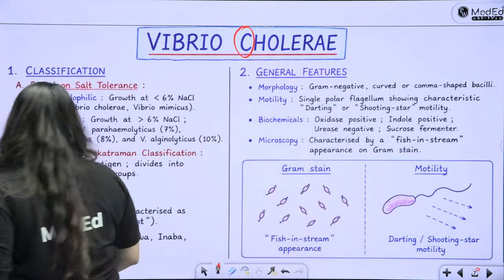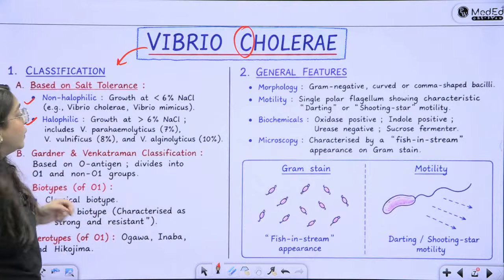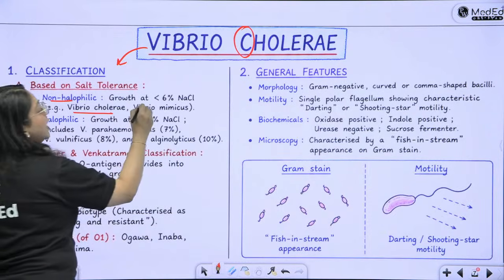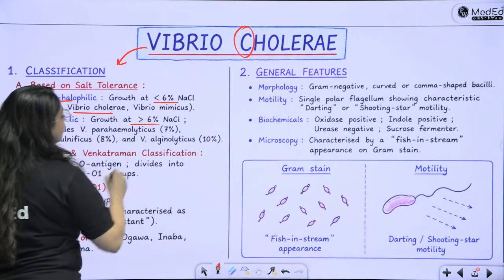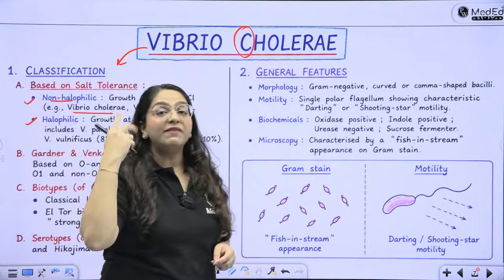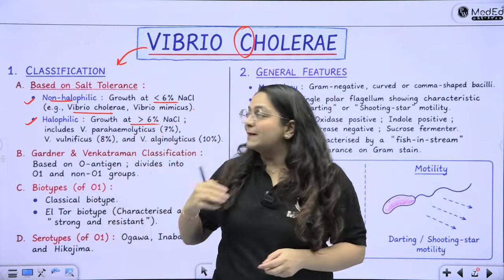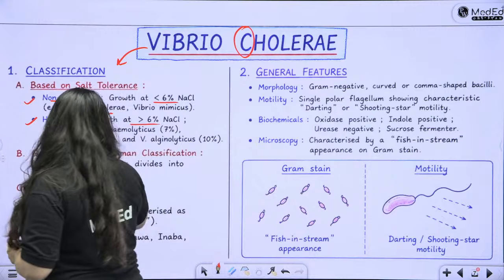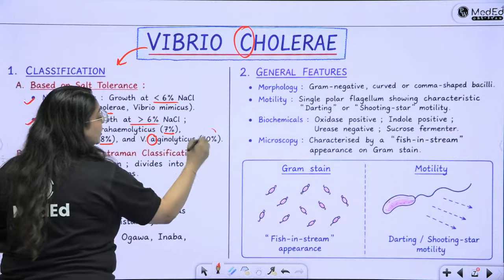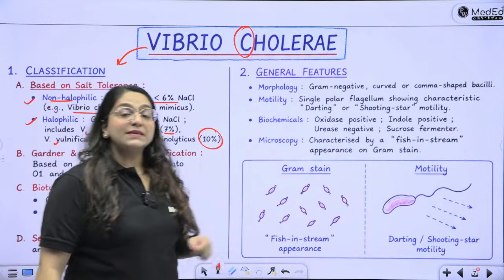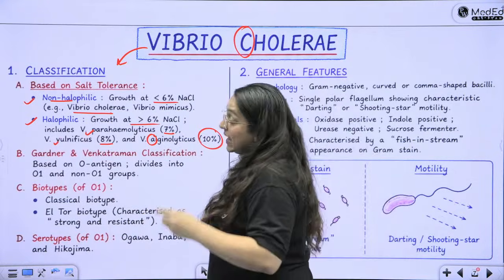Now, how to write? Based on the salt tolerance, the Vibrio species are classified into non-halophilic and halophilic. Your Vibrio cholerae is actually a non-halophilic Vibrio because it can only tolerate less than 6% of NaCl. Halophilic can grow at more than 6% NaCl. And how do we remember it? People vacation in Andaman. So P, V and A. P is Vibrio parahaemolyticus, which tolerates 7% NaCl. Vulnificus tolerates 8%, and finally alginolyticus has maximum salt tolerance or maximum halophilic nature because it is able to tolerate 10% of NaCl. Yes, it is oxidase positive.